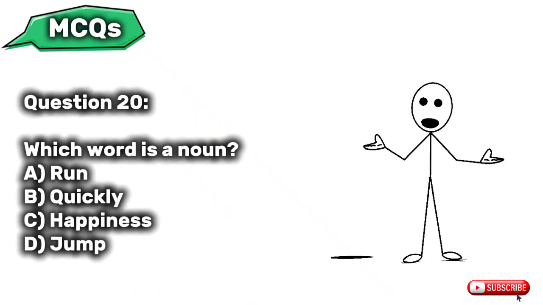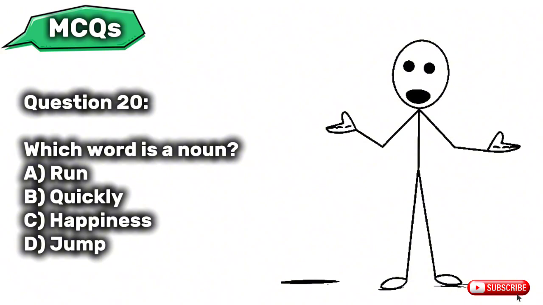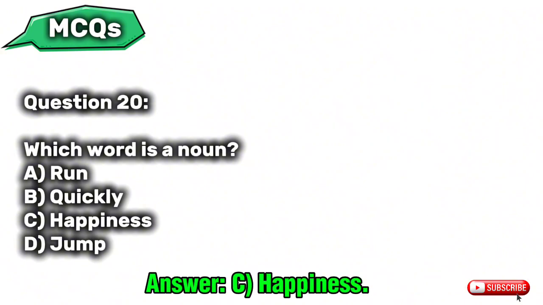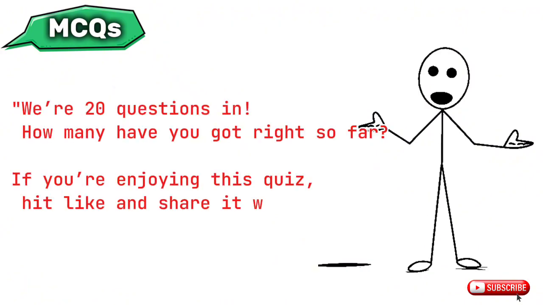Question 20. Which word is a noun? A. Run. B. Quickly. C. Happiness. D. Jump. We're 20 questions in. How many have you got right so far?